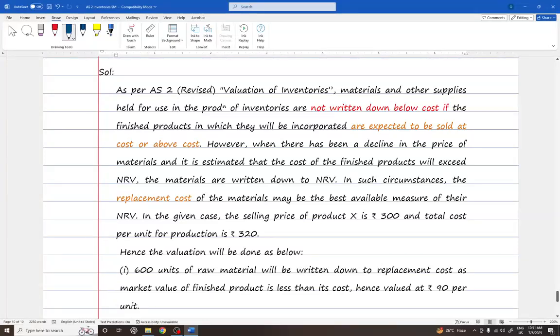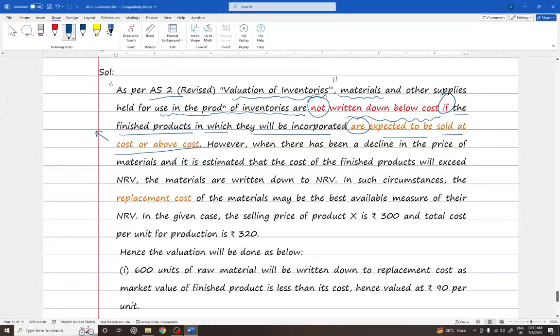Please bear with me. As per AS 2, valuation of inventory, write this if you are certain about your standards, it makes the examiner feel good. As per AS 2, materials and other supplies held for use in the production of inventories are not written down below cost if the finished products in which they are incorporated are expected to be sold at cost or above cost.